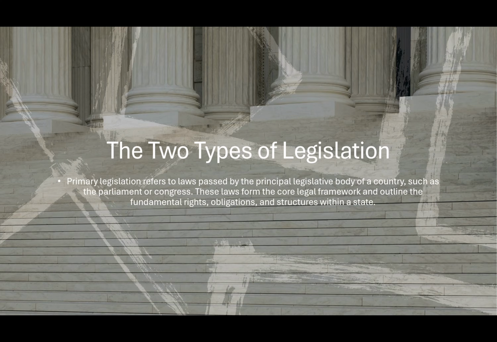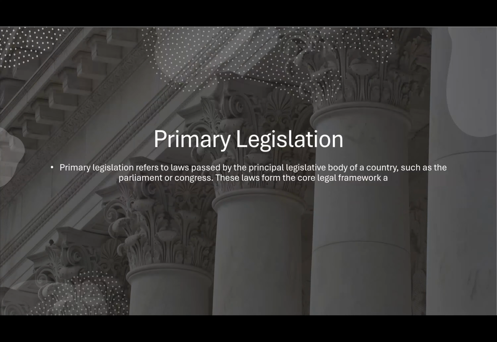Alright? So we have two types of legislation. We have primary legislation, which is passed by the principal legislative body in the country, such as the Parliament or Congress, depending on which country it is. And these laws form the core legal framework and outline the fundamental rights, obligations, and structures within the state. Right? So I have primary legislation there, looking at those frameworks.